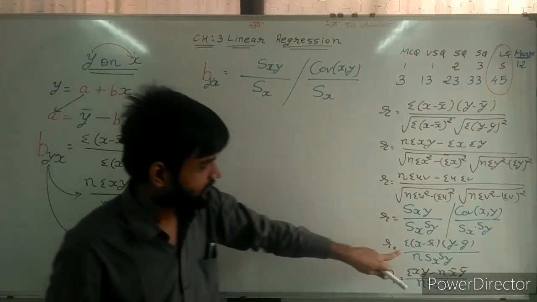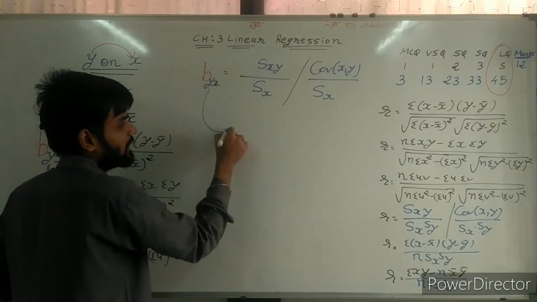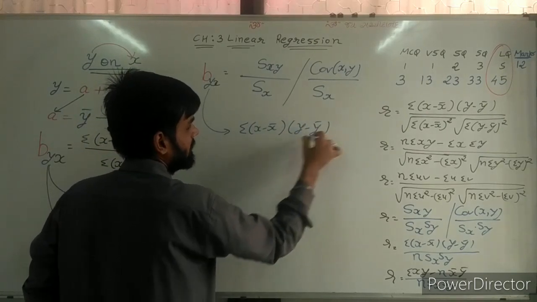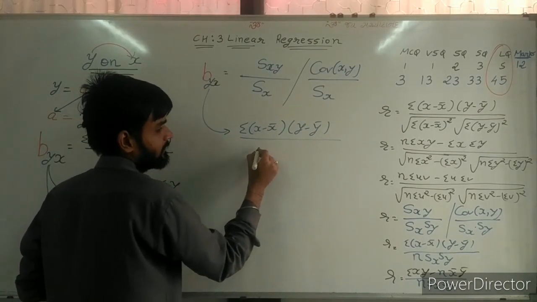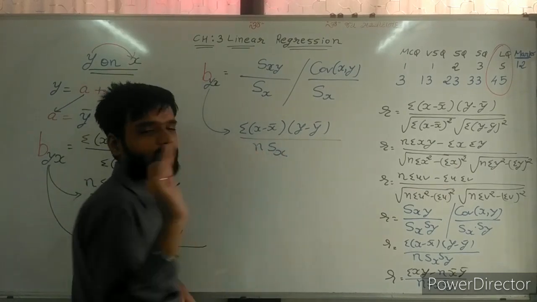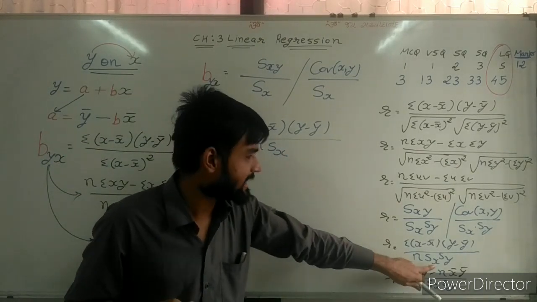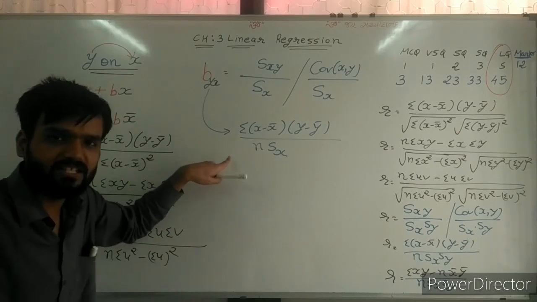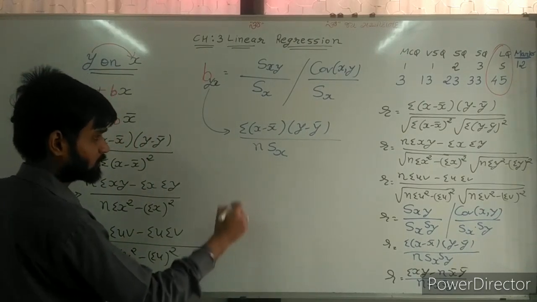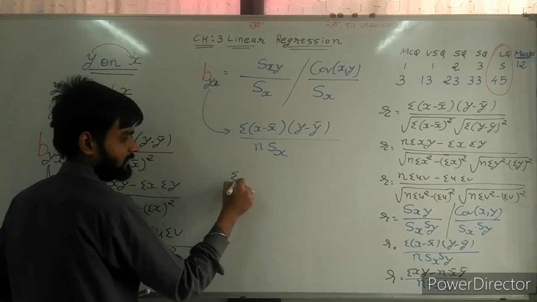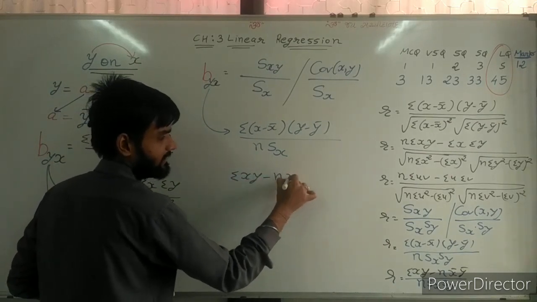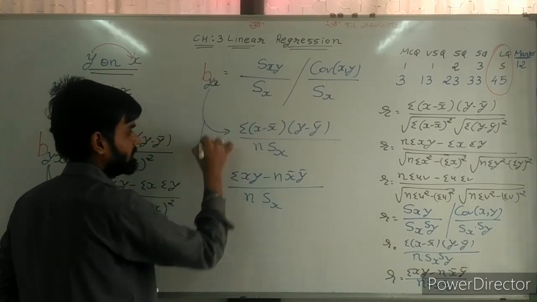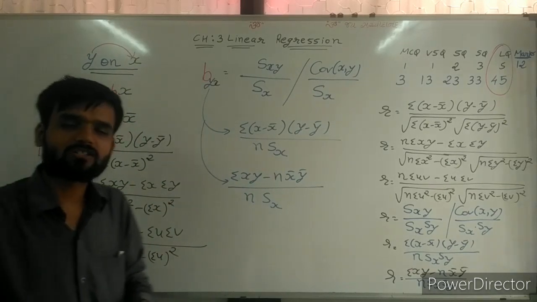Next, going ahead. So the second formula of b: sigma x minus x bar, y minus y bar, divided by n Sx only, sir. With n, only Sx, we cannot take Sy. So on this logic you can make this formula. Now the third formula, sir, last one: sigma xy minus n x bar y bar, divided by n Sx. This is the third formula of b for short sums.